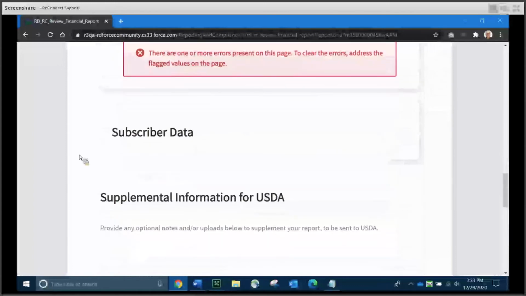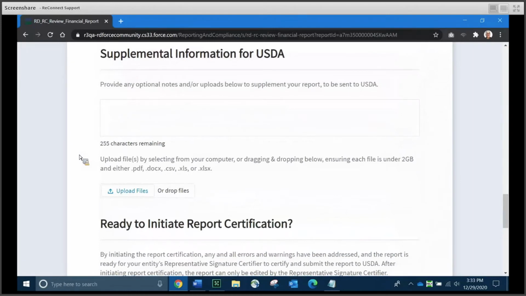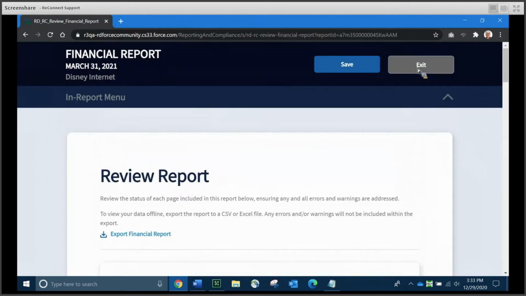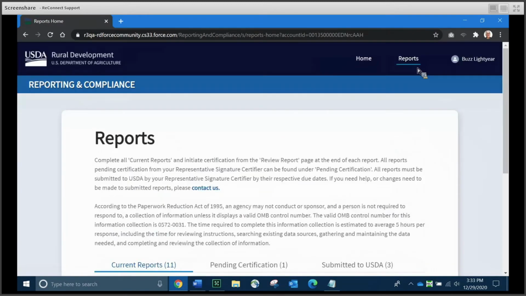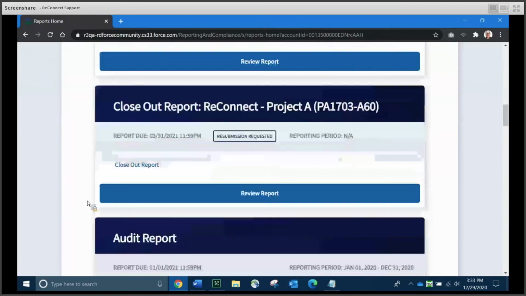Now, notice income statement and balance sheet and statement of cash flows. We need to go back and fix all of that before we can submit this particular report. So we're not really ready to initiate report certification. So I'm going to go ahead and scroll all the way to the top, click Exit, and then I am going to go into the system data report.